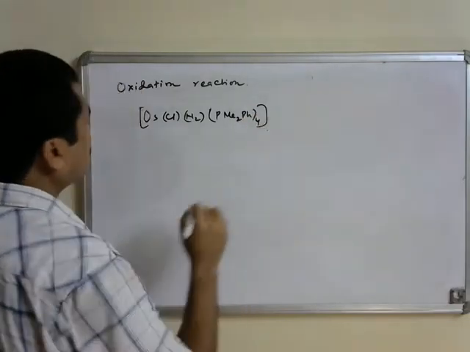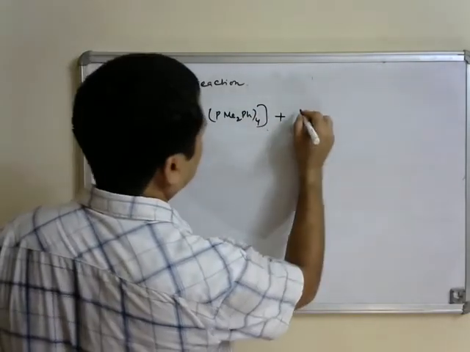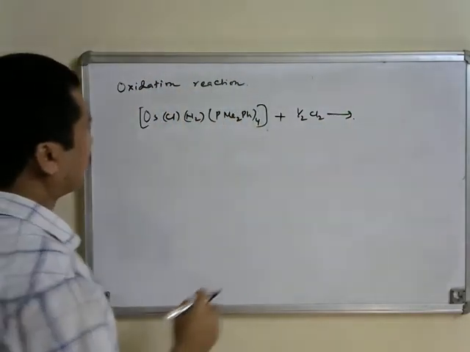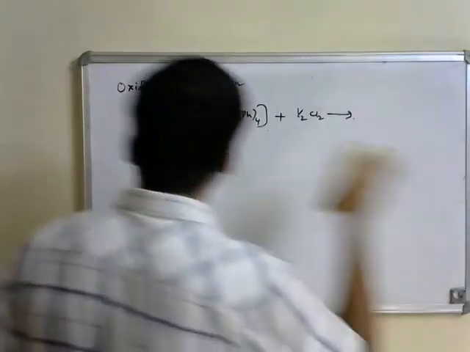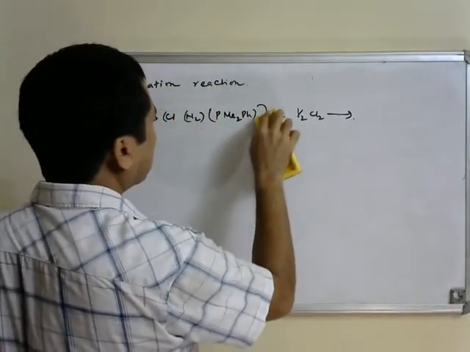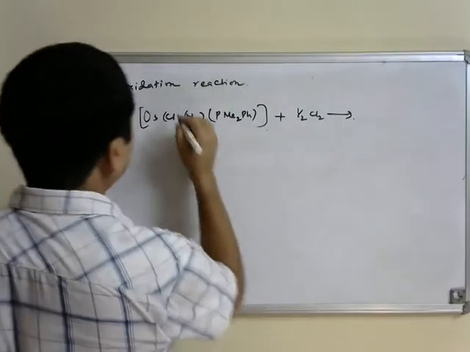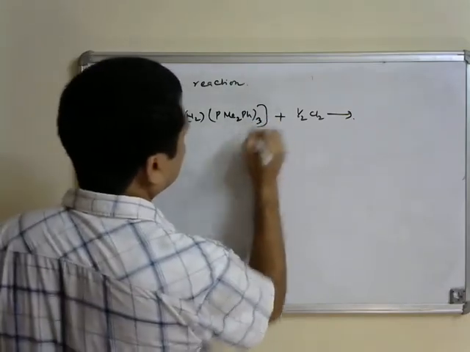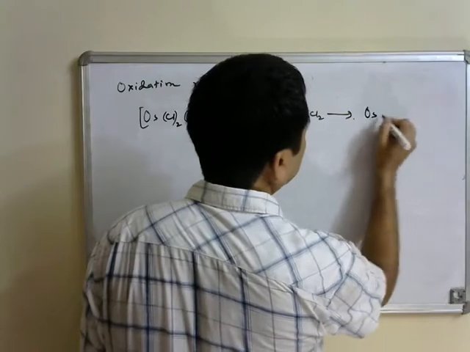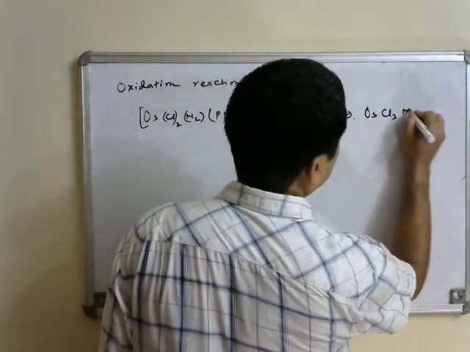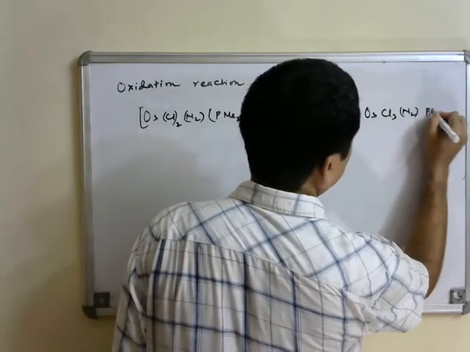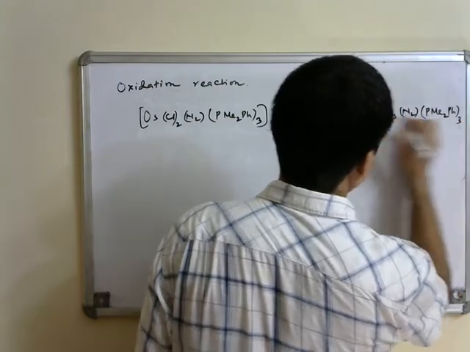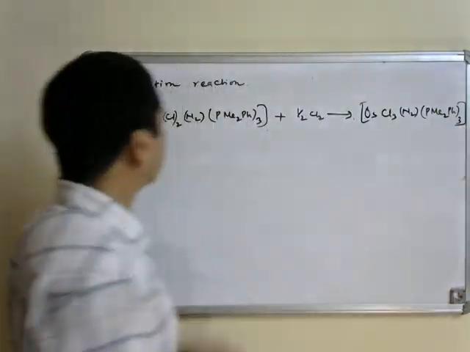When chlorine, which is a good oxidizing agent, is used, the oxidation has taken place now.